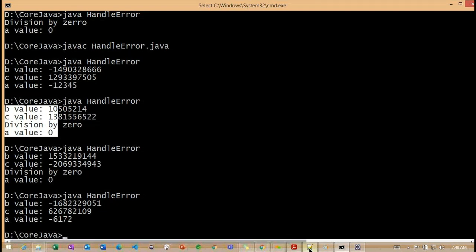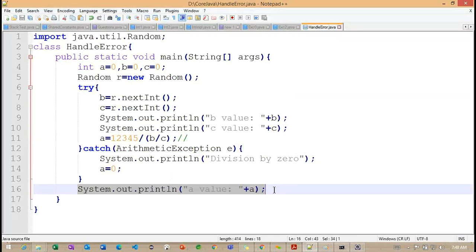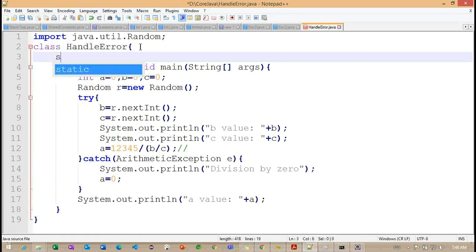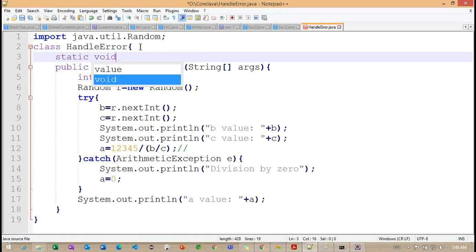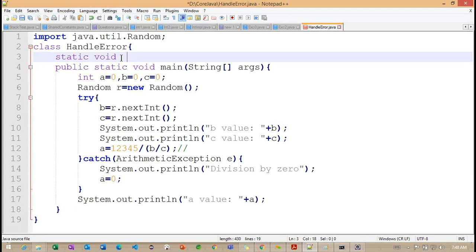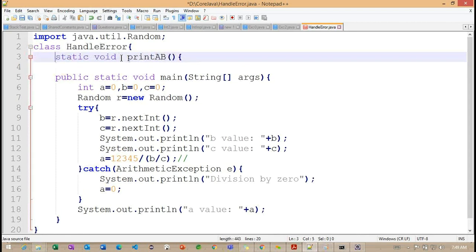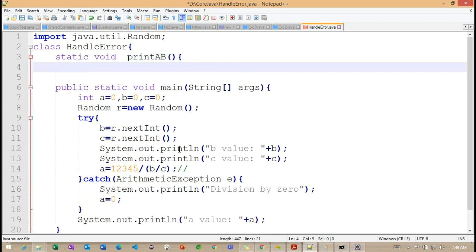But if we get any exception here, happily we are handling the exception and we are trying to work with other operations here. Now if you observe, what I'm trying to work with here is static void. Here I'm having the method, static void printAB. So this is the static method I'm trying to work with. If you observe what I'm trying to do,